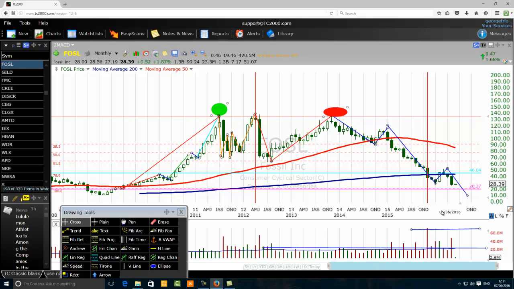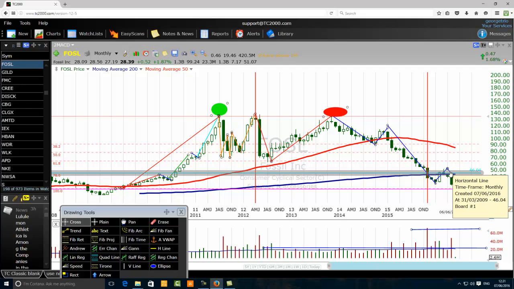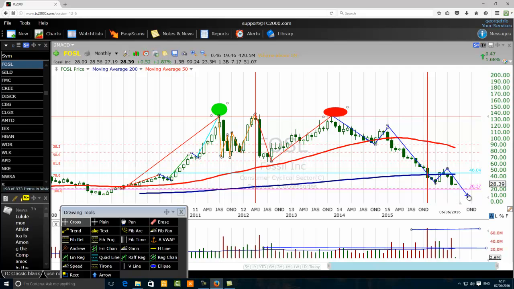Another thing I need to say to investors, it's getting a bit longer now, but I need to share with you: if you want to buy a stock, you are not buying the stock alone. What you are buying first is the market. So you want to check the S&P 500. Is it bullish? Is it about to start a correction? If the S&P 500 is about to become bearish, it's the wrong time to buy, though the stock is oversold, like you see here. Even if the Elliott Wave count is completed and you want to buy, the market itself needs to be bullish.